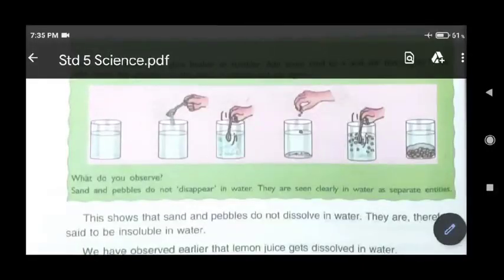So after mixing, what you will get? You will see that sugar, salt and lemon juice all were completely dissolved in water. Water is solvent. These substances are solute, and the mixture of water, sugar, salt and lemon juice, they are called solution.